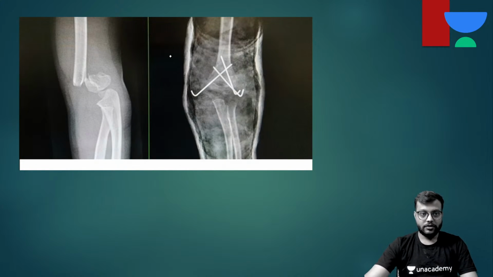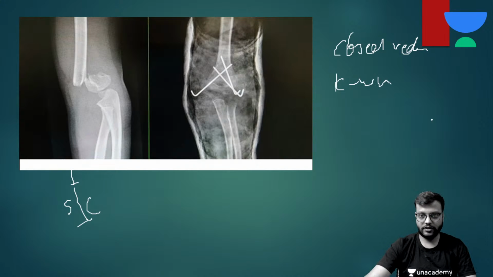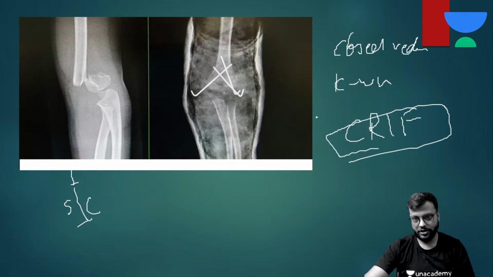See, this is a supracondylar humerus fracture in which it was first reduced by closed reduction and then it was fixed by percutaneous K wires, as you can see in the X-ray. So this is CRIF, closed reduction and internal fixation.